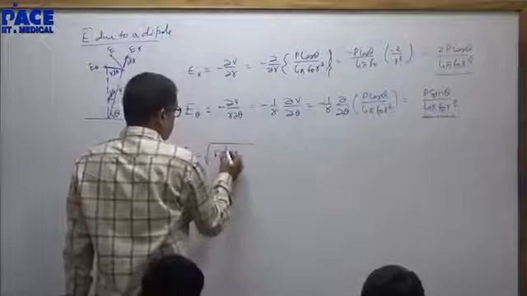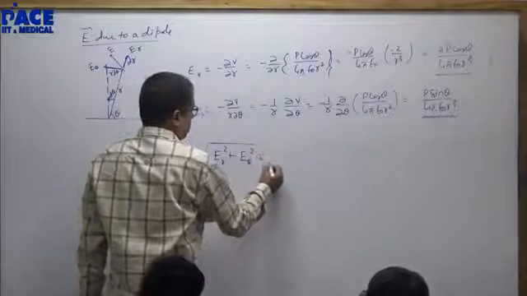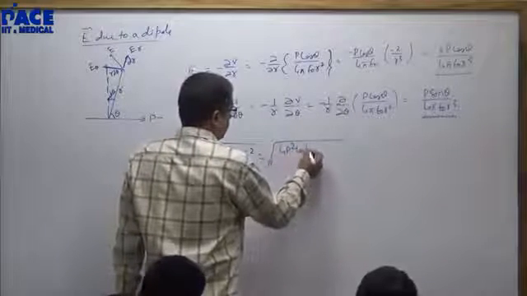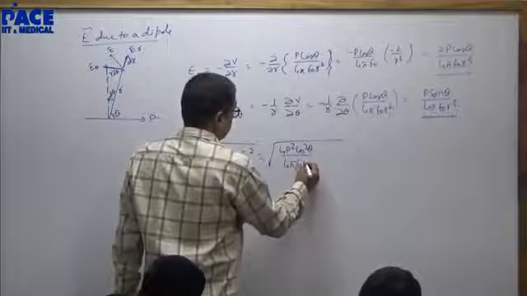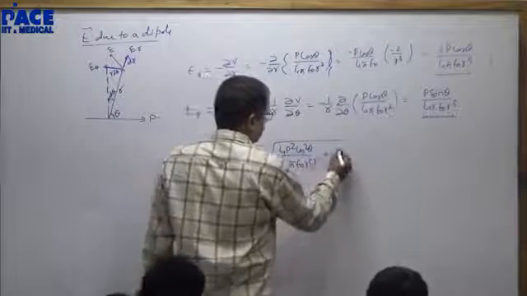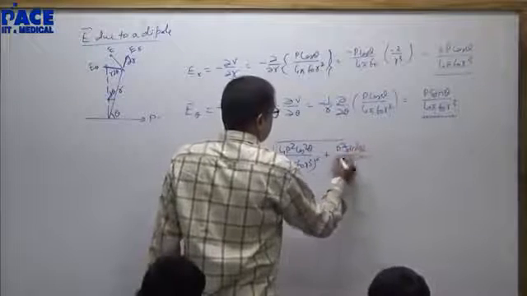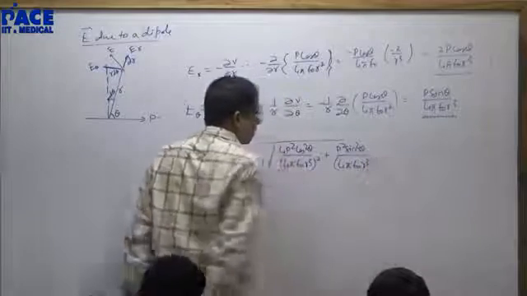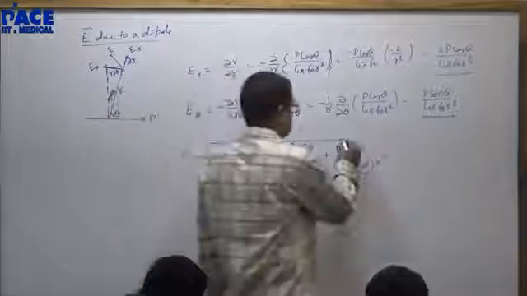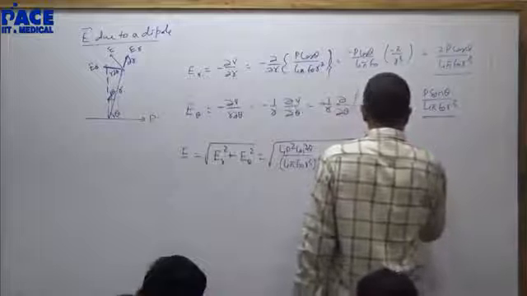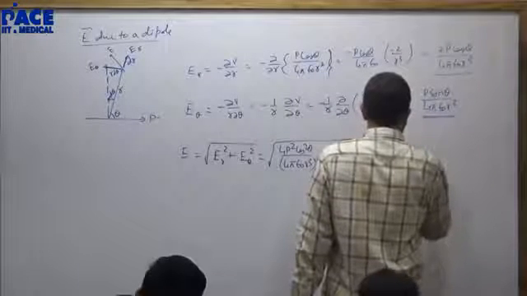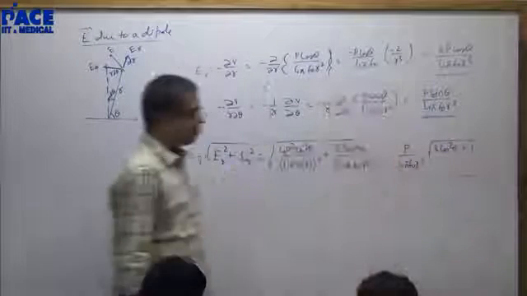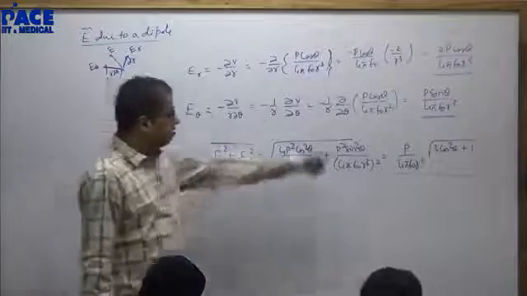This is under root E r square plus E theta square: the square of 2p cos theta by 4 pi epsilon naught r cube, plus the square of p sin theta by 4 pi epsilon naught r cube. Right? This will be p by 4 pi epsilon naught r cube, under root 3 cos square theta plus 1. This is the final resultant field.